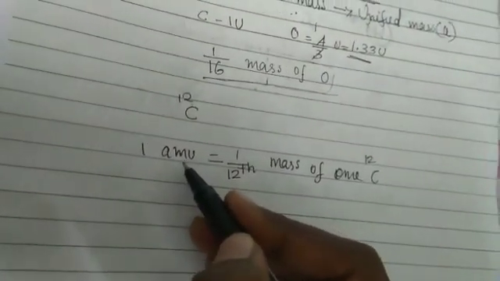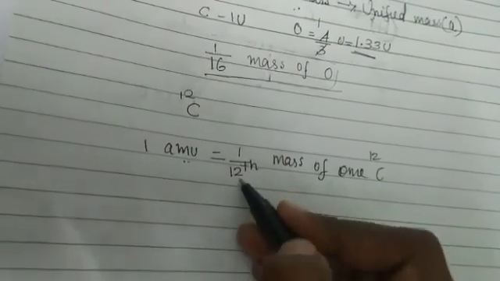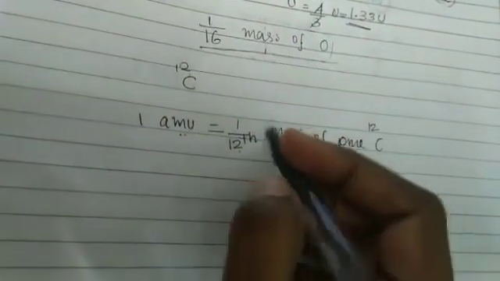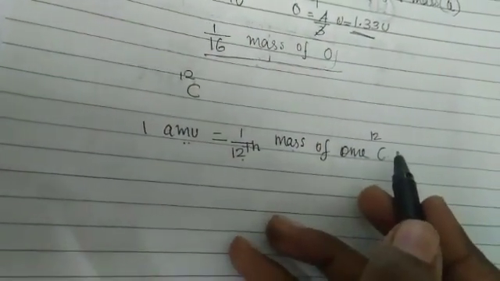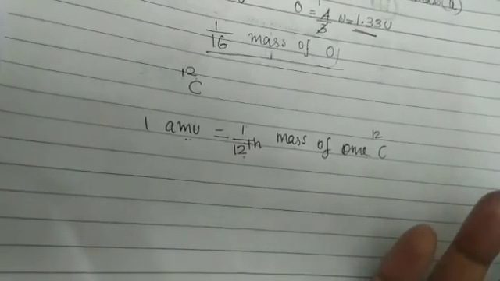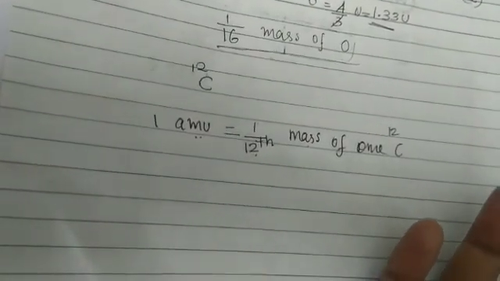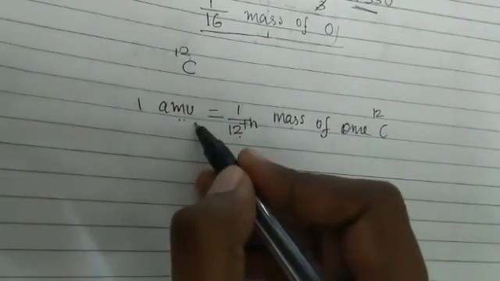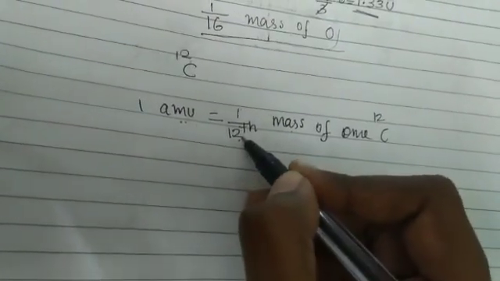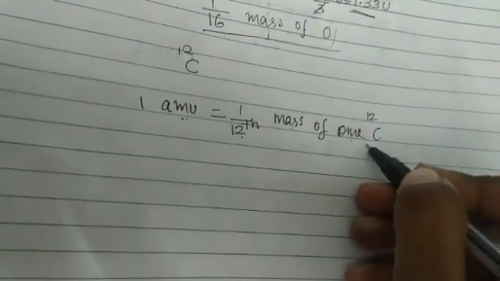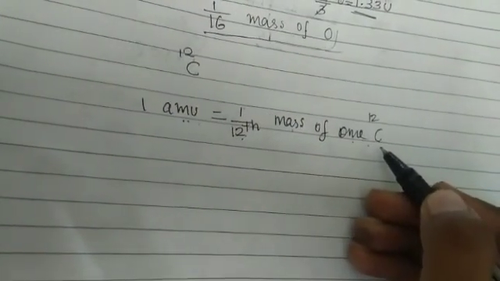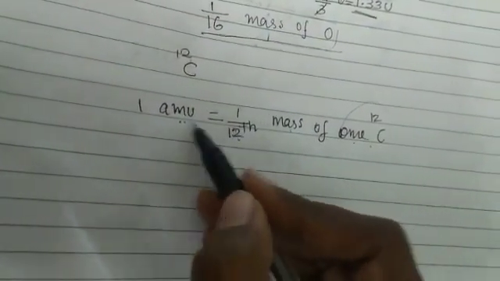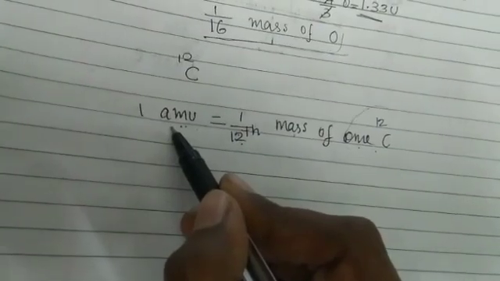How can we define this atomic mass unit? One atomic mass unit is equal to 1 by 12th the mass of one carbon-12 isotope atom. Do you know what an isotope is? An element can exist in various forms. We will learn about isotopes in detail in our coming classes. Now you understand that one atomic mass unit is equal to 1 by 12th the mass of one carbon-12 atom.